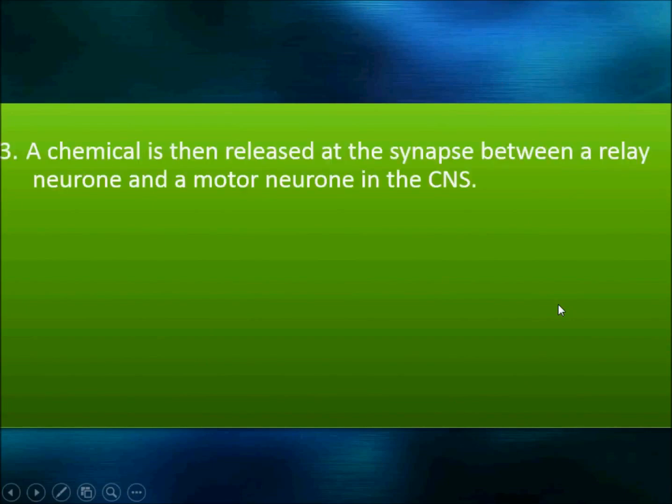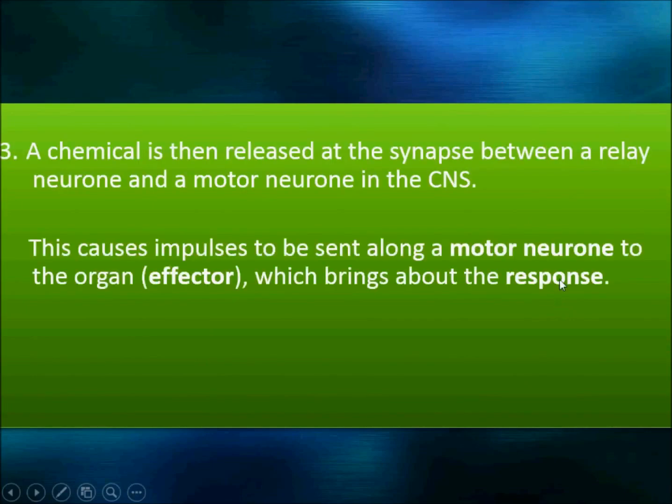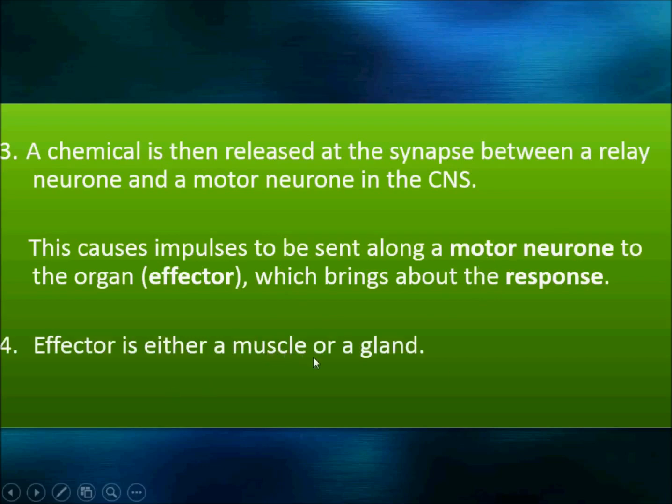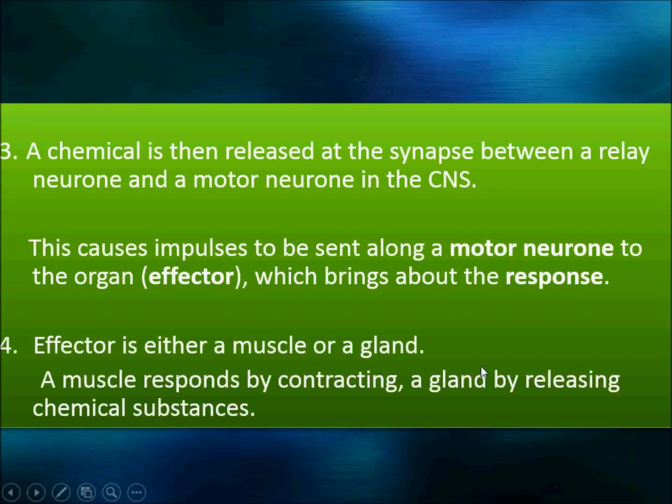A chemical is then released at the synapse between a relay neuron and the motor neuron in the CNS, and this causes an impulse to be sent along a motor neuron to the organ, which brings about the response. Okay, and the effector is either muscle or gland. And muscles respond by contracting. That's the reason we immediately pull our hand away, and glands respond by releasing chemical substances.